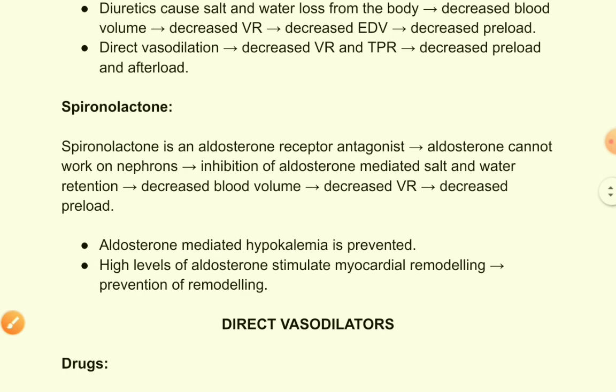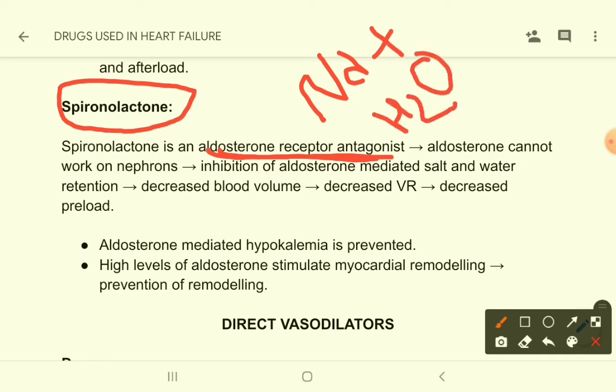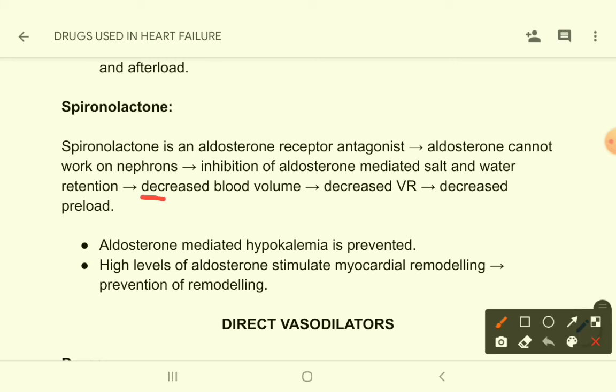Now let's look at the mechanism of spironolactone. How does spironolactone act? It has a different mechanism of action. Spironolactone is an aldosterone receptor antagonist. Okay, so the function of aldosterone is retention of sodium and water through the kidneys. So if you block aldosterone, then sodium and water reabsorption will be prevented, and thereby there will be increased loss of sodium and water, which will lead to decreased blood volume, decreased venous return, and decreased preload.